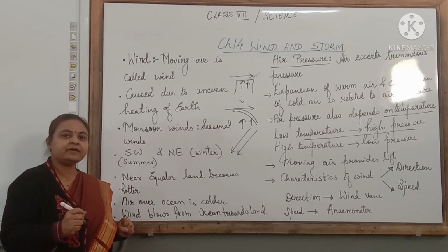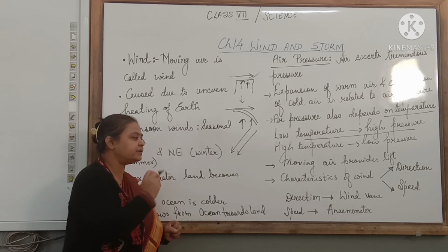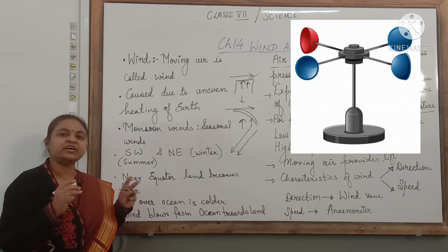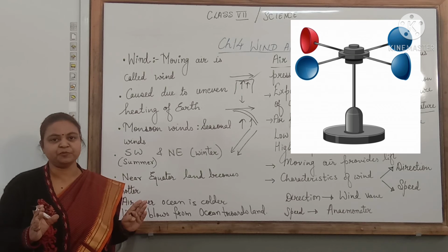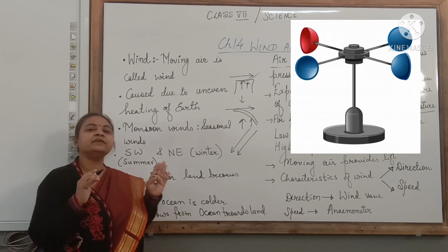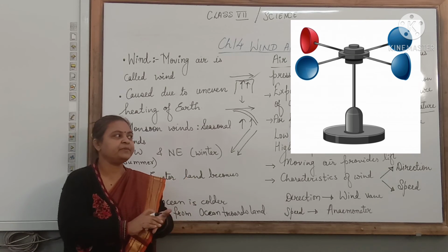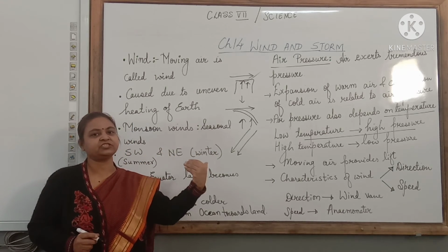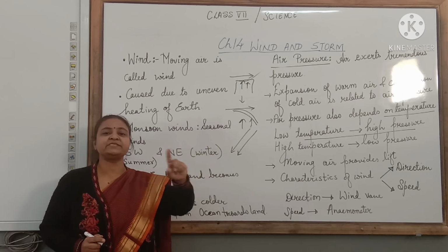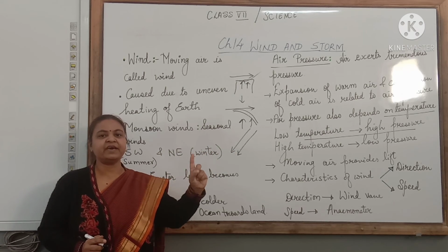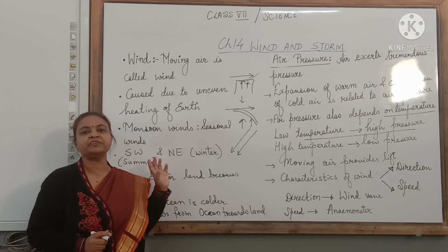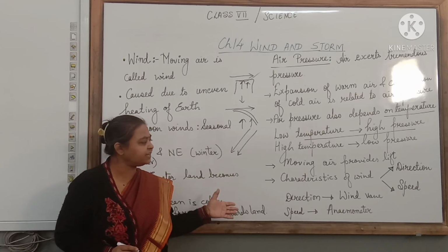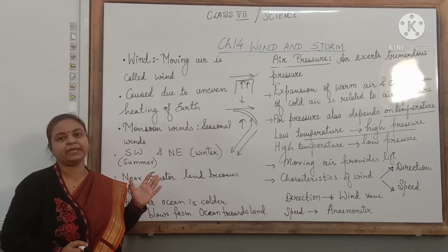To measure the speed, we have a device called an anemometer. Generally we use a cup anemometer. In this, there is a structure made up of cup-like structures which are in the same direction. As the wind blows, the cups rotate and a device is attached to it which measures the speed. And to find out the direction of the wind, we have a wind vane.